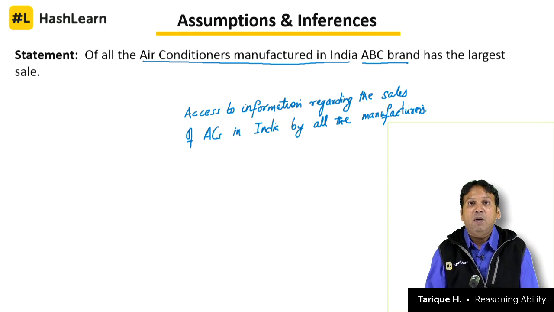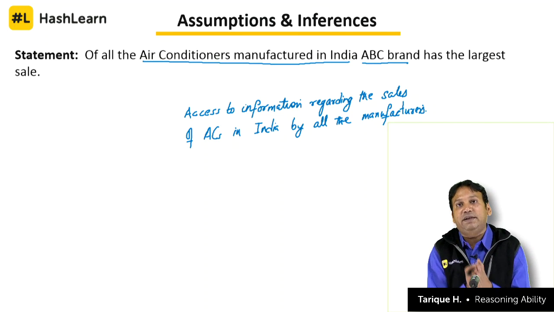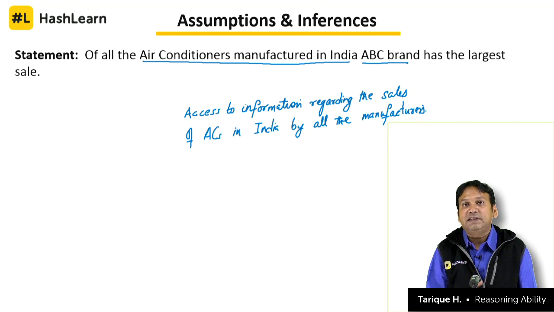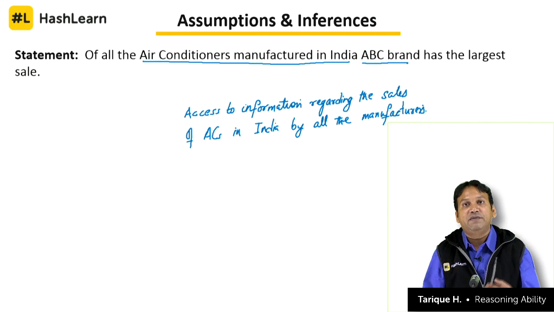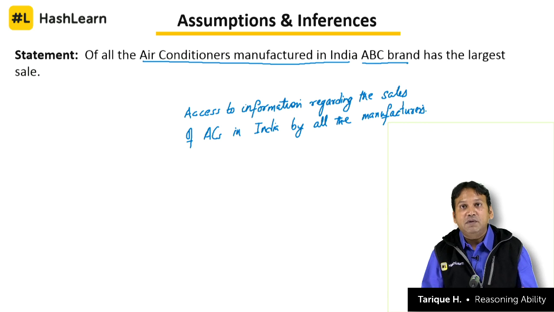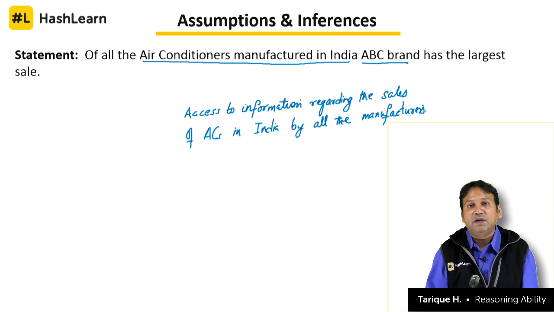How else will you be able to tell that of all the air conditioners manufactured in India, ABC has the largest sale? We cannot tell that unless we have statistics for ABC. Clear? So, if we have statistics for every brand and we know, okay, this brand has sold this many ACs, this brand has sold this many ACs. If you know how many ACs a Whirlpool has sold, how many ACs LG has sold, and then the different companies which are there, Voltas and every other company, then we can say, okay, out of these companies, this company has the largest sale. That means the number of ACs sold in our country by different manufacturers is known to the one who has made the statement.